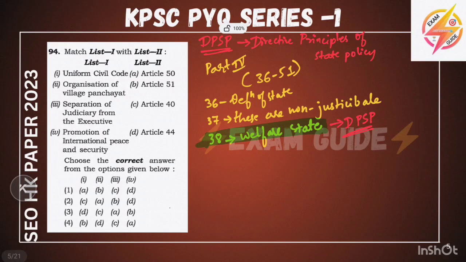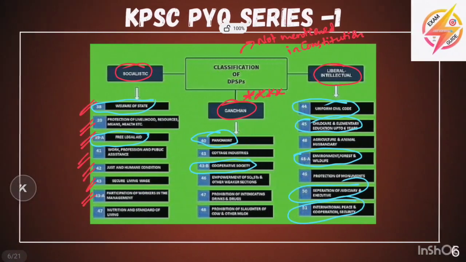Another key point is that some of the articles have been added through constitutional amendments. Which articles were added from which amendment? First we will see the 42nd amendment.